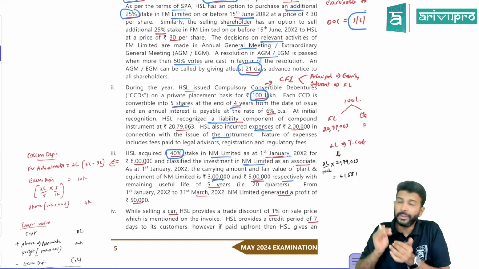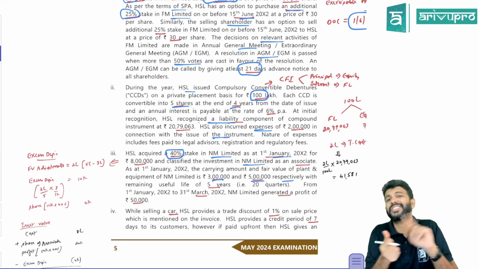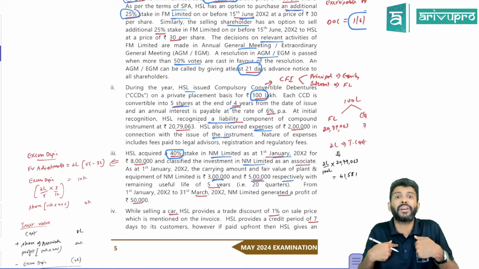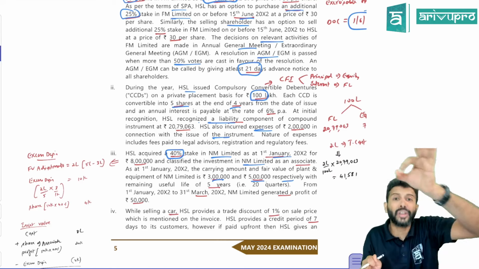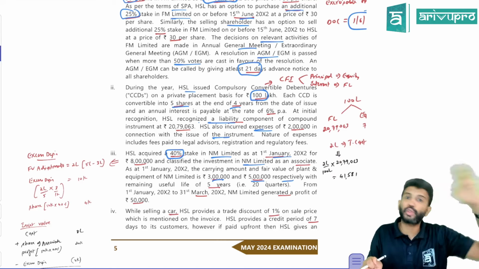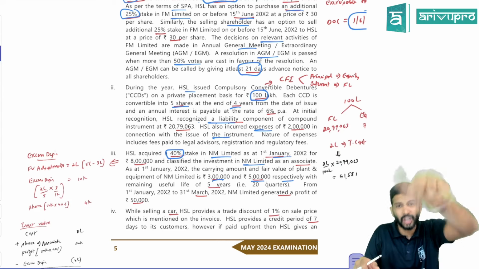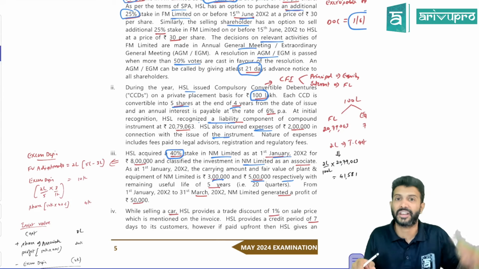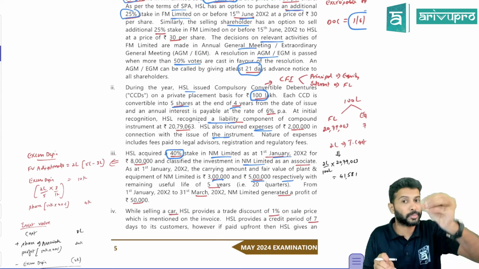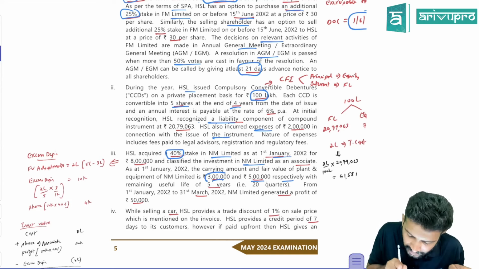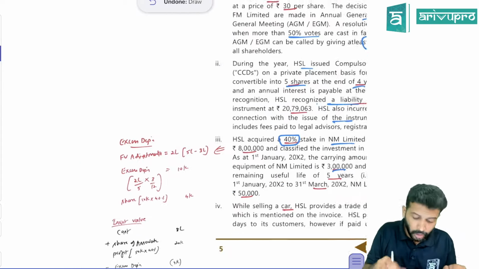All right. Normally in associate consolidation, we don't show the assets and liabilities of the associate company, but we show our investment. So, should we consider fair value adjustment? Yes. We should consider the fair value adjustment, not to show the asset, but due to that fair value adjustment, you will get some extra depreciation or you have to reverse the depreciation. That depreciation effect has to be considered when you're doing the equity method of consolidation for an associate. Okay. So here, what is the carrying amount of PP? 3 lakh, but fair value is 5 lakh. That means there is a fair value adjustment of 2 lakh rupees.